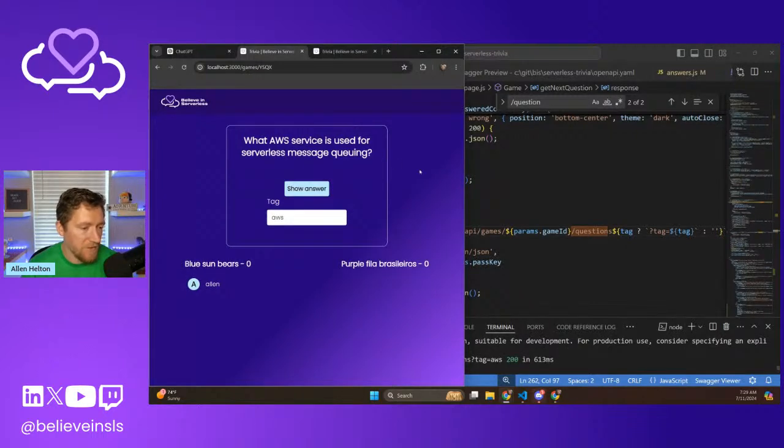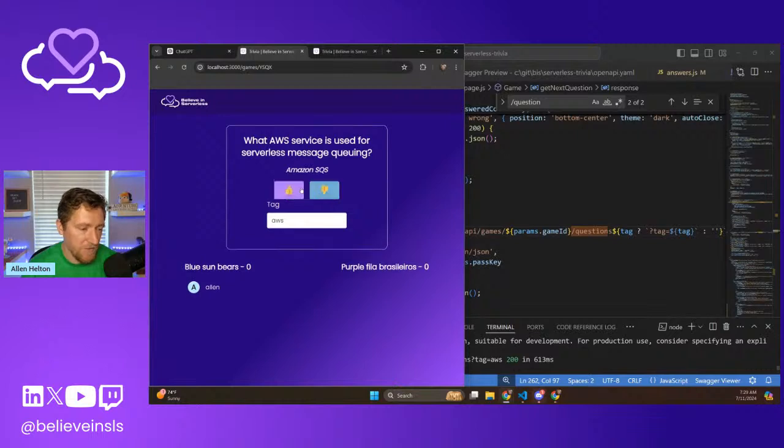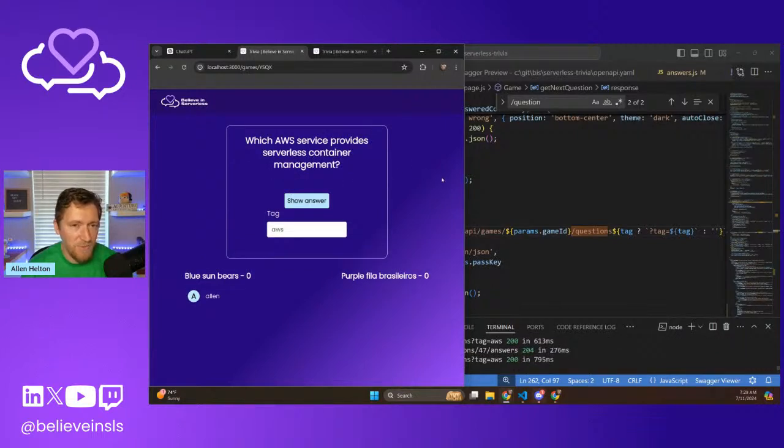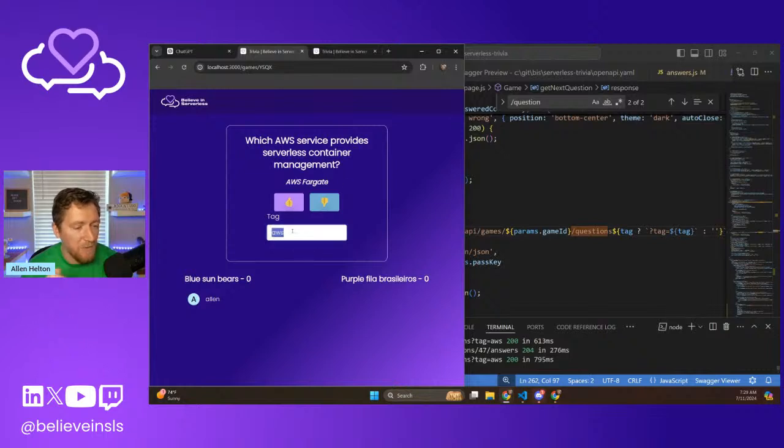What AWS service is used for serverless message queuing? It's SQS. Okay, it definitely looks like this is working because that's three questions in a row that are AWS. Serverless container management, ECS, Fargate. I guess that could both be right.